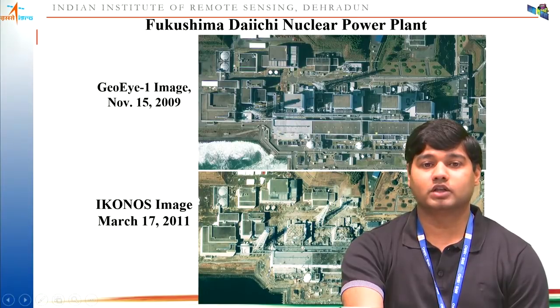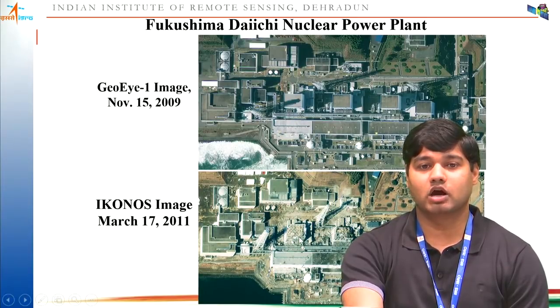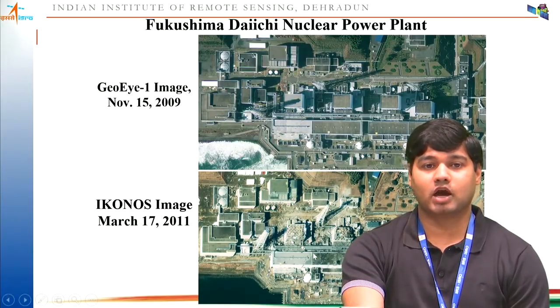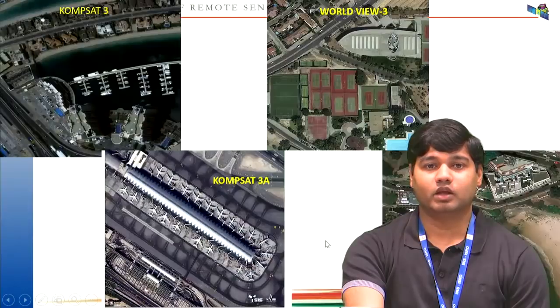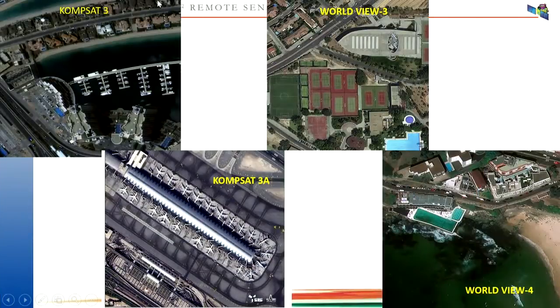Then this is one of the images of GeoEye-1 and IKONOS of Fukushima Daiichi nuclear power plant. So this is before and after the disaster. So you can see how the building got damaged after that disaster. Then this is your KOMPSAT-3 and 3A image. So you can see the different features very clearly here. You can see even individual cars parked in this area are very clearly visible. Whenever you zoom into this image, you can see the cars, and the color of the cars is also very clearly visible.